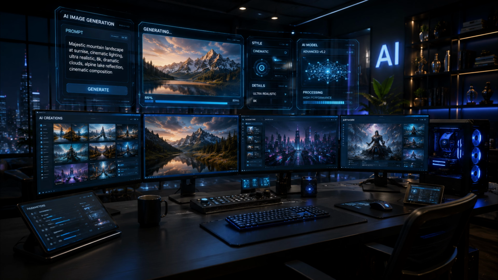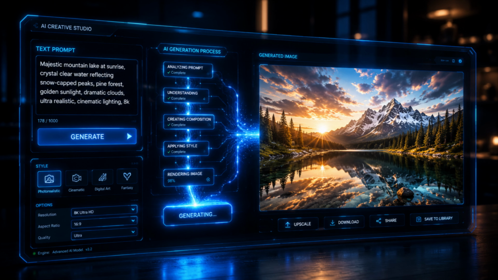You don't have to be an artist. You don't have to know how to draw. And you certainly don't need years of graphic design experience. What you do need is something much simpler. You need to know how to describe what you want. That's where prompts come in. A prompt is simply the description you give AI. Think of it as giving directions to a very talented artist. The clearer your directions are, the closer the final image will match what you imagined.